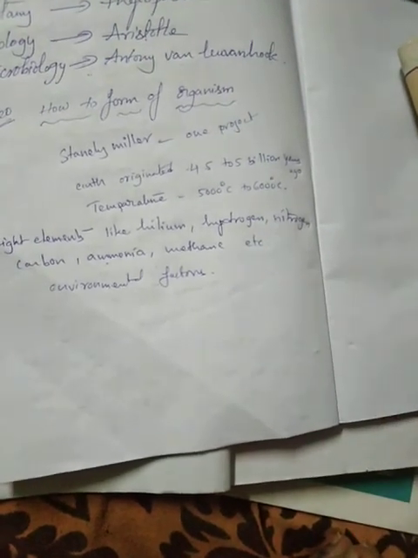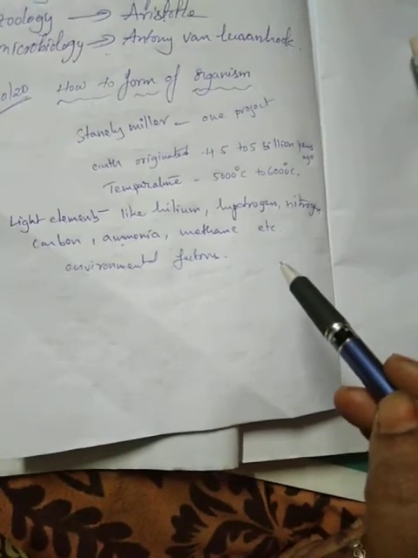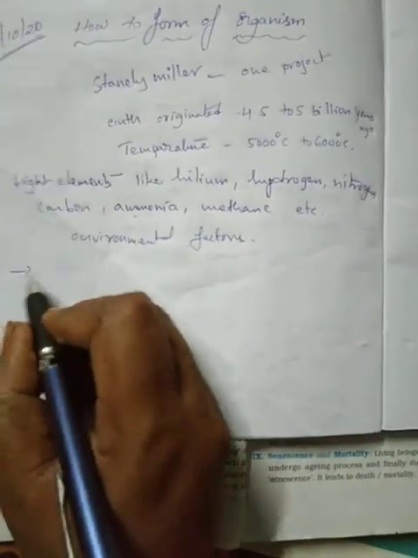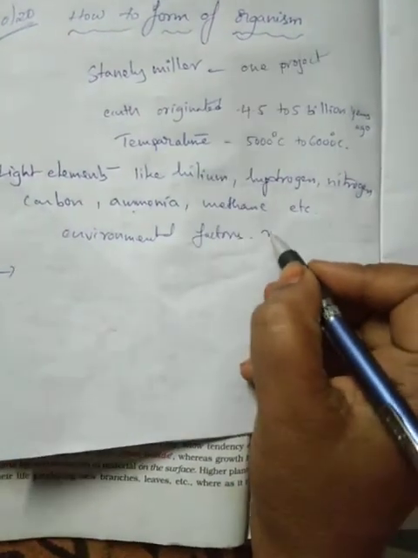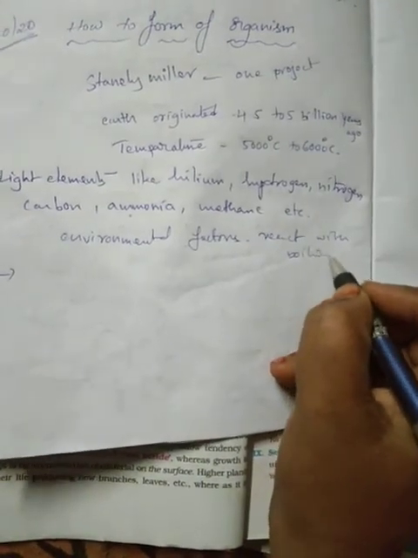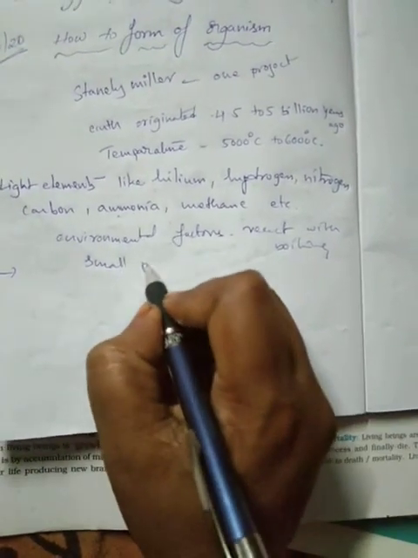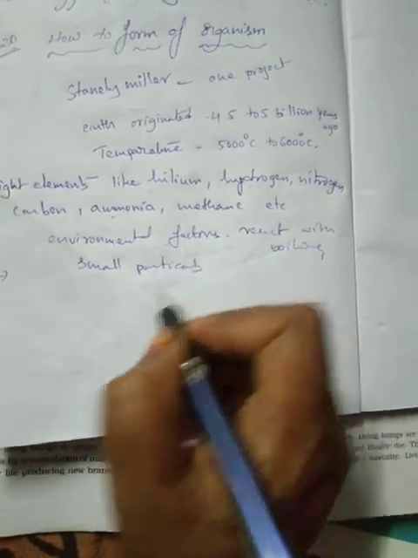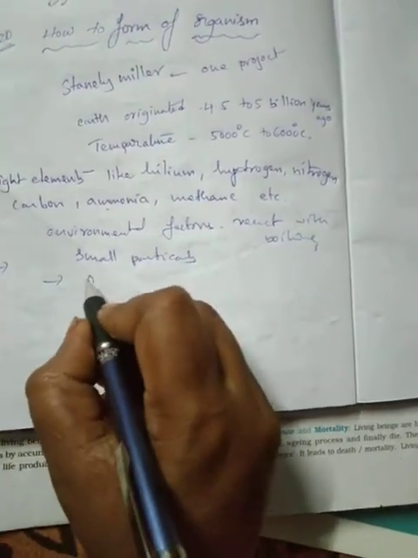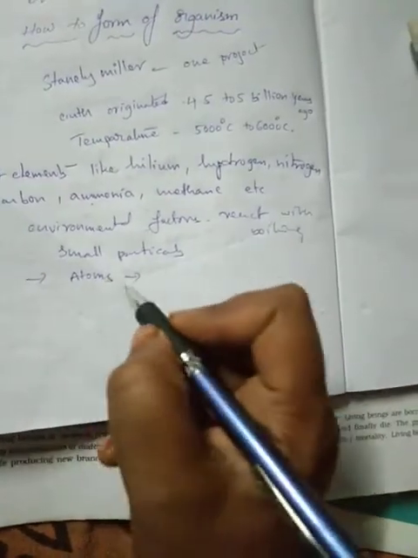Microbes are divided into viruses, bacteria, etc. And environmental factors react with boiling water and form small particles. These particles are called atoms.